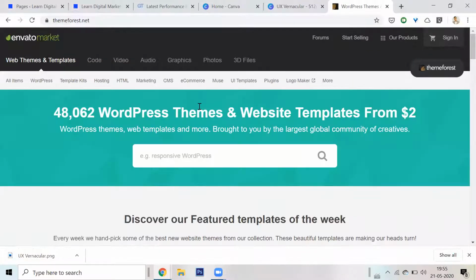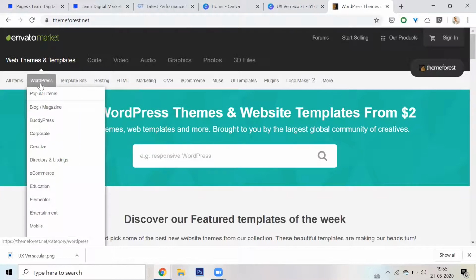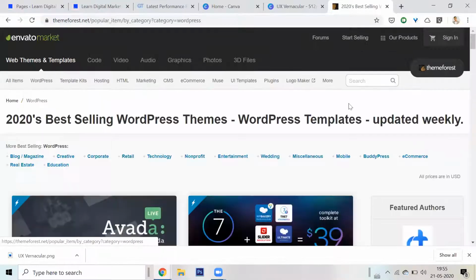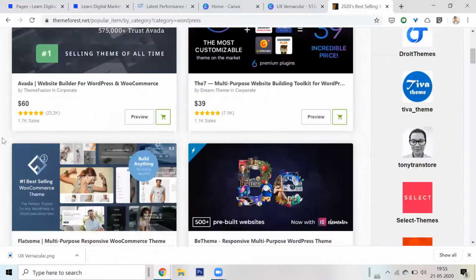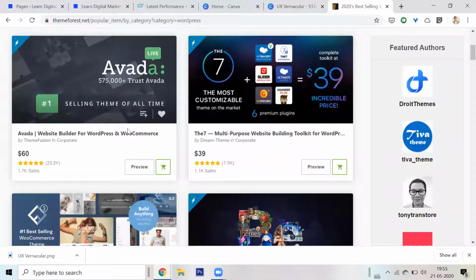The reason why people are working in WordPress is that it's opening up a place where people can create things. So if I were a developer and I want to create something, I could create a template, a theme, and sell it on a marketplace like this. Here I can go to popular items and it will give me all these themes. These are ready-made themes and they are for a price. These are not free themes. This one is for $60.